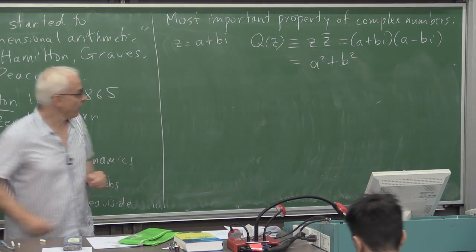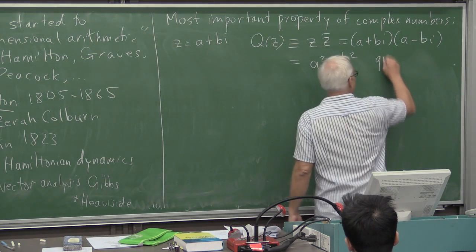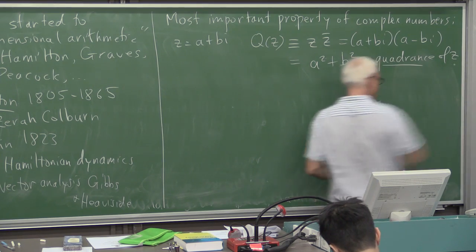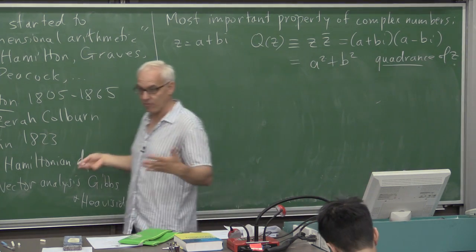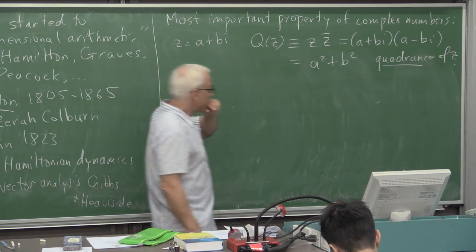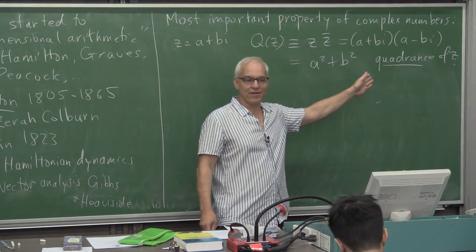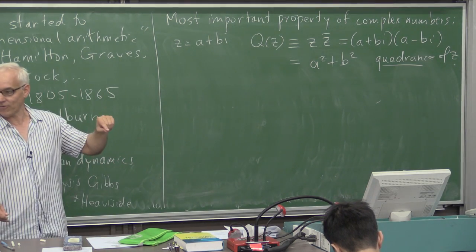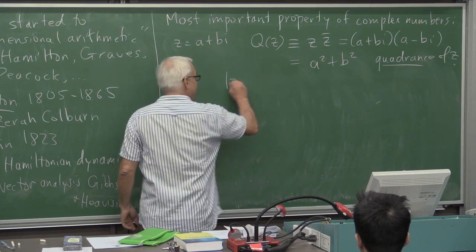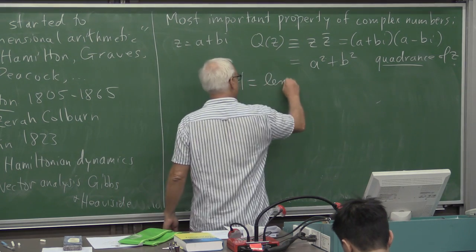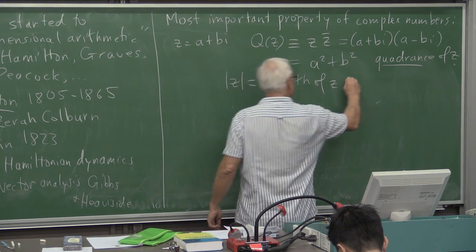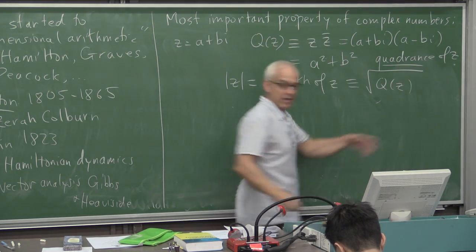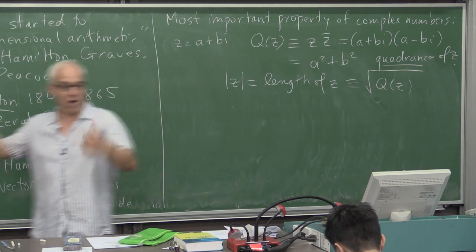We're going to call this the quadrance of z. It's not usual terminology. It's terminology that comes from rational trigonometry, but it makes a lot of sense. Often this is called the length squared, but it's better to think of the length as being the square root of the quadrance. So the length of z is, by definition, the square root of the quadrance of z. If you want to calculate the length, first you calculate the quadrance and then you take its square root.